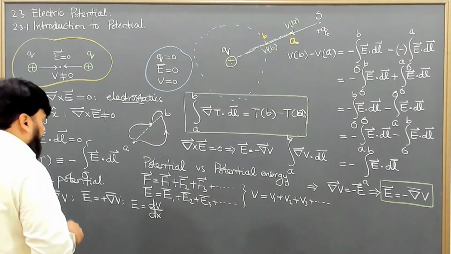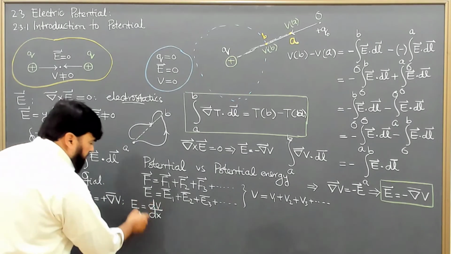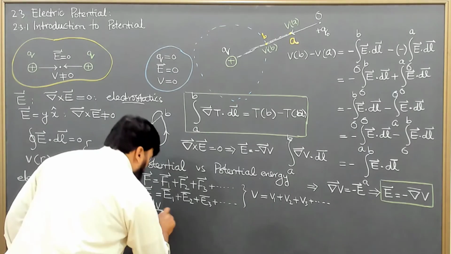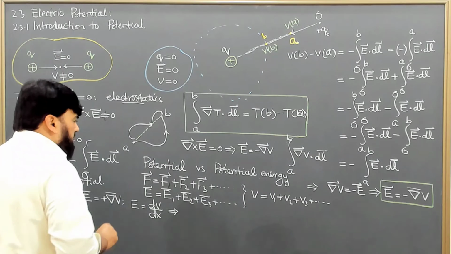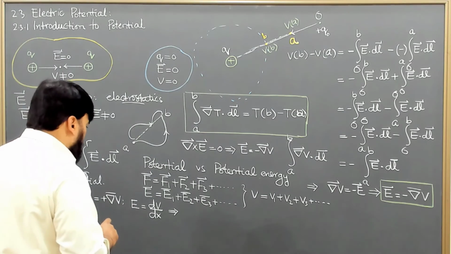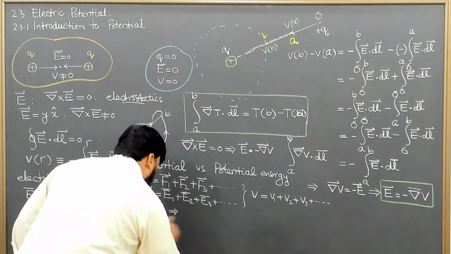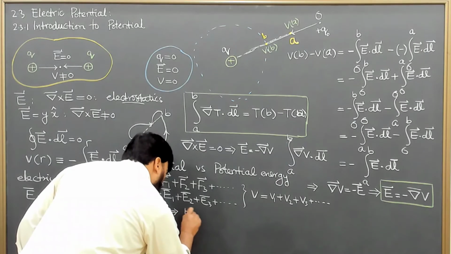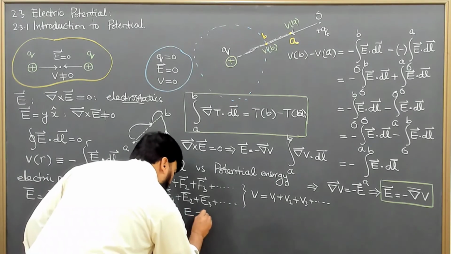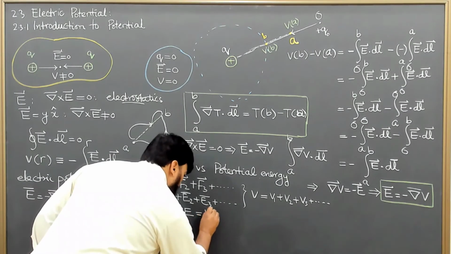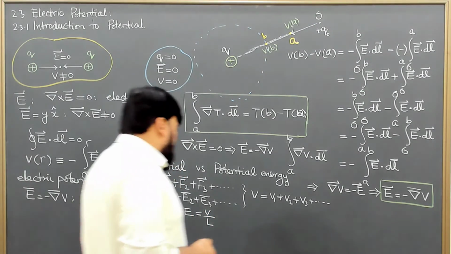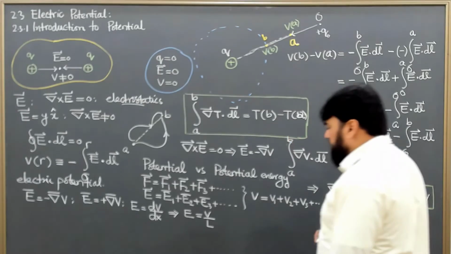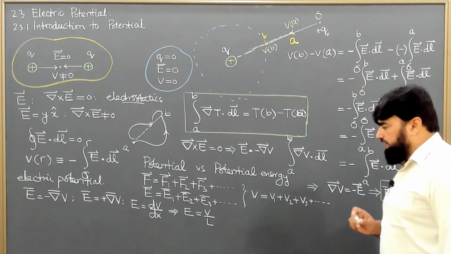And when the field is uniform, I can write that E is basically, as we write in capacitors, V over length, the electric potential per unit length.